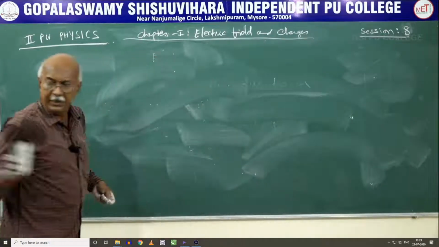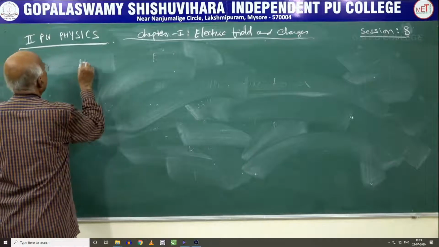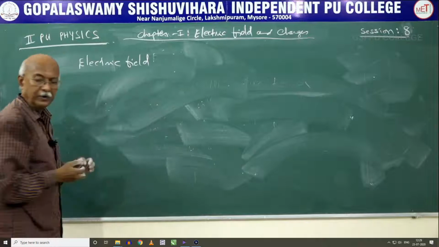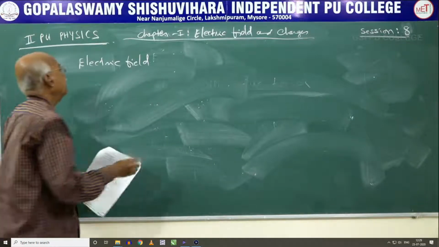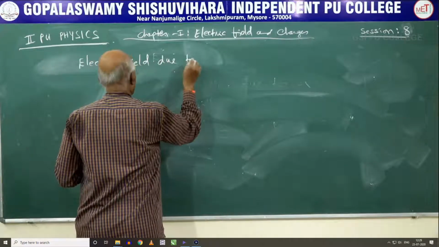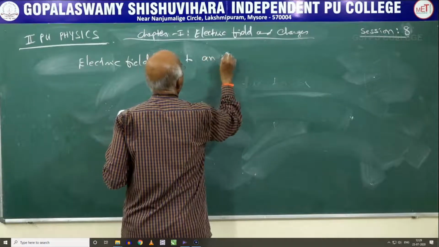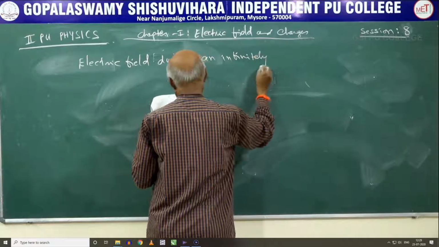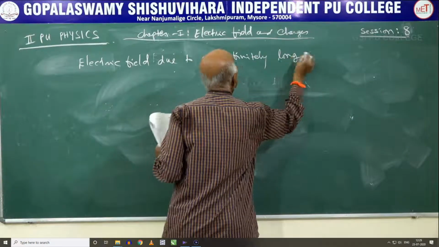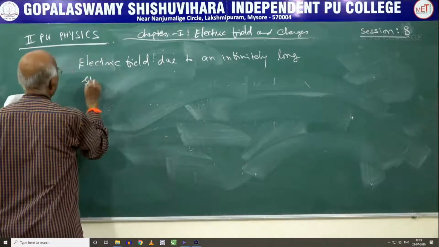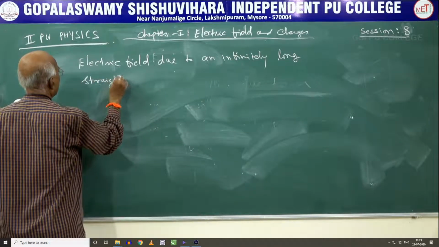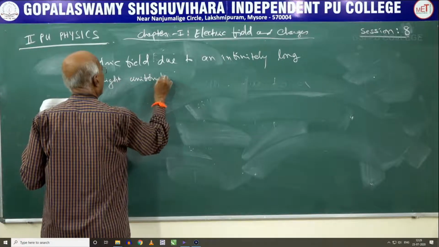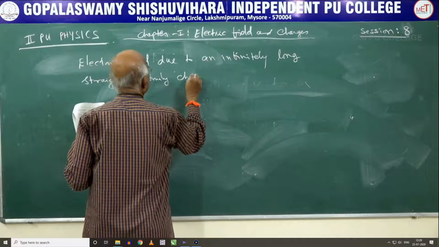Now we will write first: electric field. We will derive the equations one by one. Electric field due to an infinitely long straight uniformly charged wire.